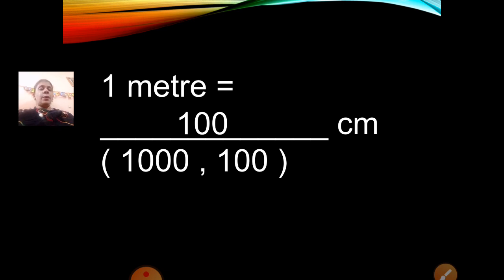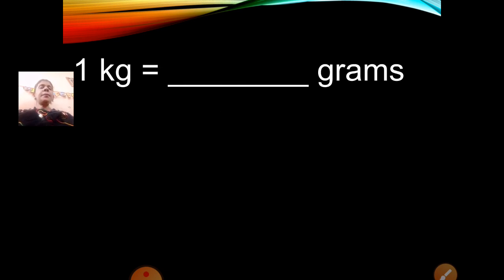1 meter is equal to 100 centimeter. 1 meter is equal to how many centimeter? 100. Correct. 1 meter is equal to 100 centimeter.